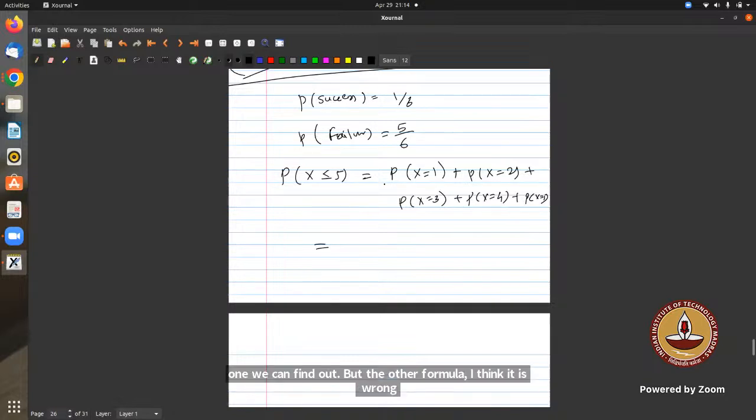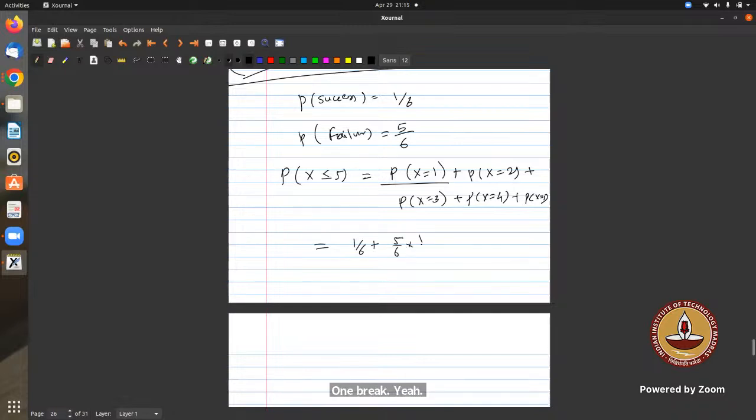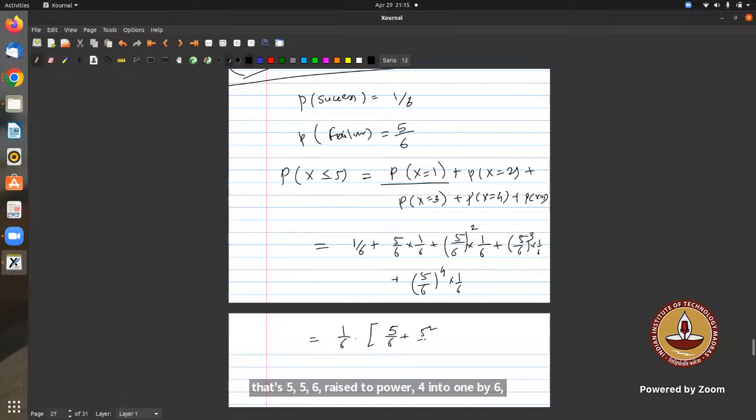So what is the probability that x equals 1? It's p, which is 1 by 6. Plus x equals 2, which is 5 by 6 into 1 by 6, plus 5 by 6 squared into 1 by 6, plus 5 by 6 raised to power 3 into 1 by 6, plus 5 by 6 raised to power 4 into 1 by 6. Done, right? So 1 by 6 is common, and the remaining is 1 plus 5 by 6 plus 5 square by 36.